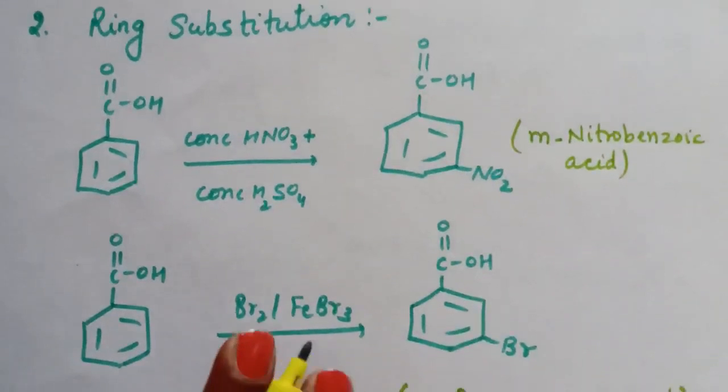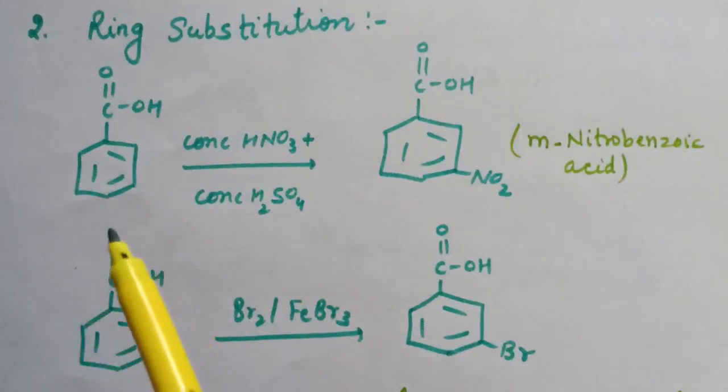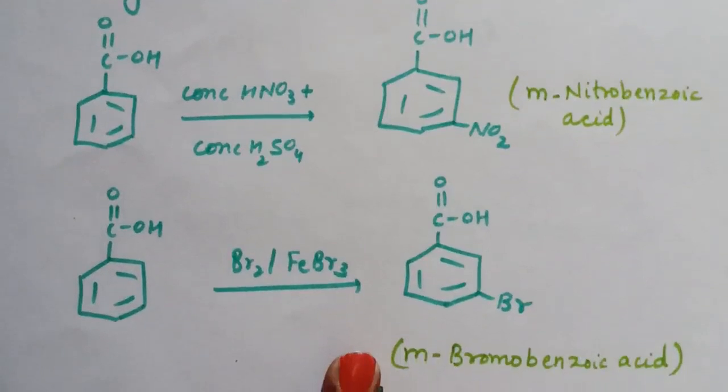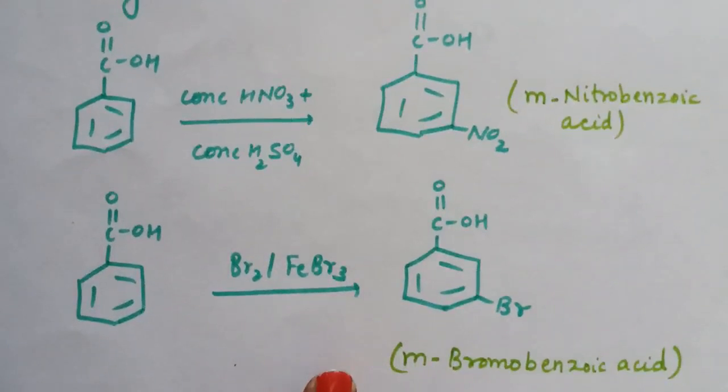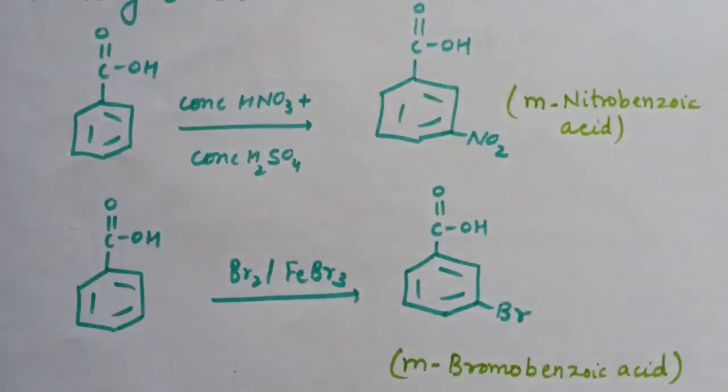Similarly, if we do the bromination of benzoic acid, this carboxylic group is a deactivating group, and therefore it will substitute Br at meta position, and here this meta-bromobenzoic acid is formed. So these are the chemical reactions of carboxylic acids. This is all about chapter number 12.